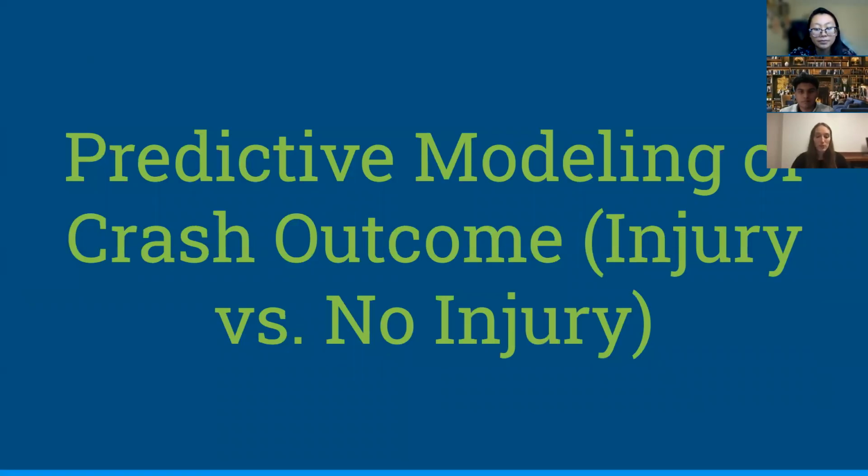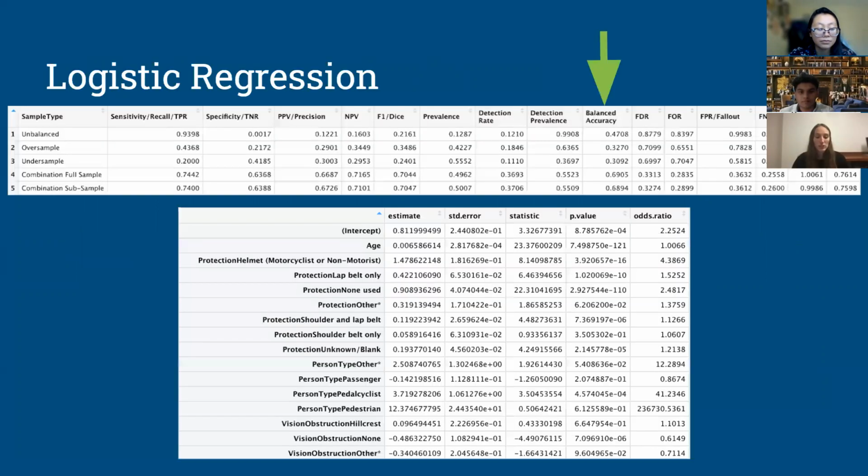Our final step was to work on predictive modeling of crash outcomes. We had extremely unbalanced data with many more no injury responses than injury responses. To fix that, we tried a variety of balancing strategies, including oversampling, adding more injury responses, undersampling, removing no injury responses, and a combination of both over and undersampling.